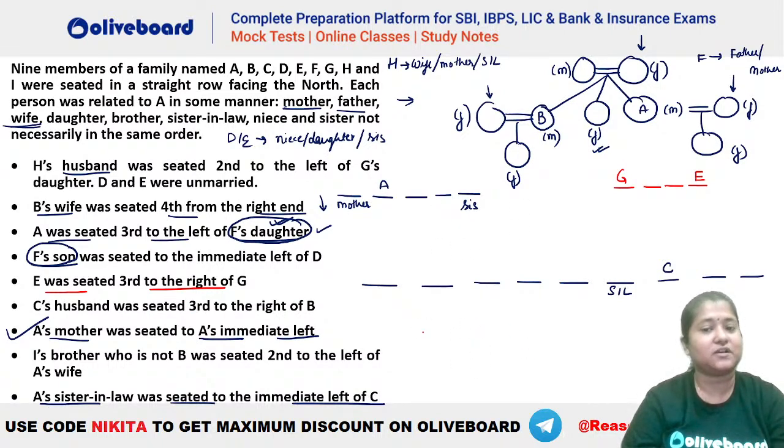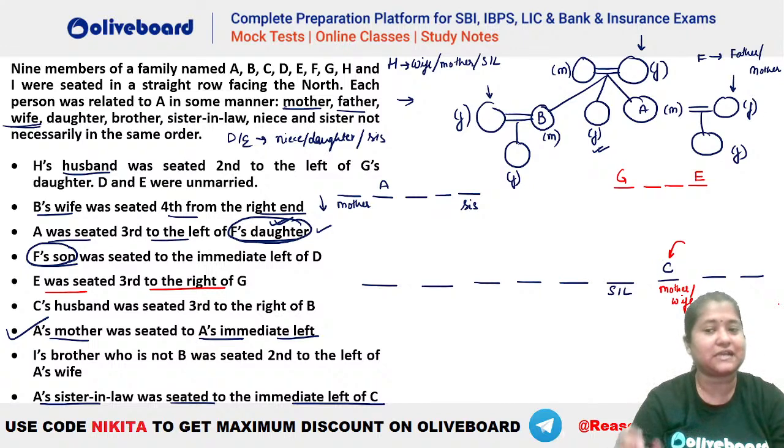So C has a husband here. You can see C has a husband. That means again C can be mother. C has a husband. That means C can be the sister-in-law. C has a husband, so C can be the wife also. है ना? So if we talk about this case, you can see C cannot be the sister-in-law. That is absolutely clear from this diagram only because C is immediate right of sister-in-law. So C's husband is third to the right of B. That means we can understand that C has to be either the mother or the wife, isn't it? C will either be the mother or the wife.